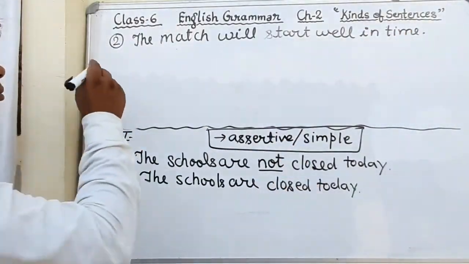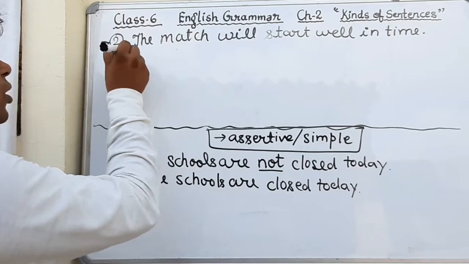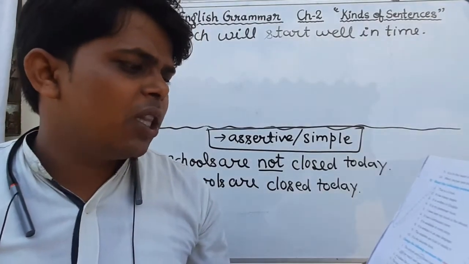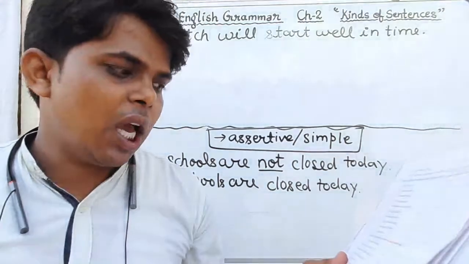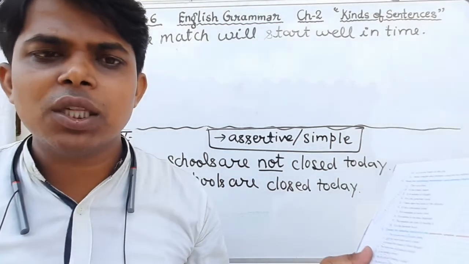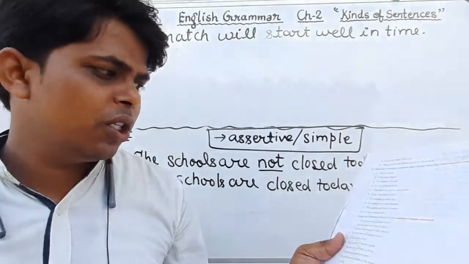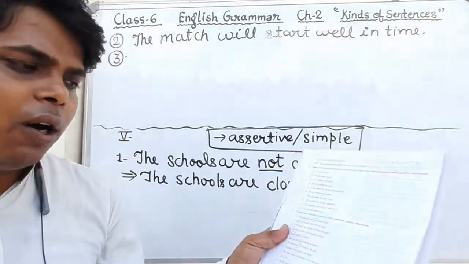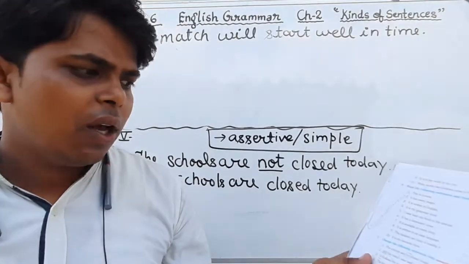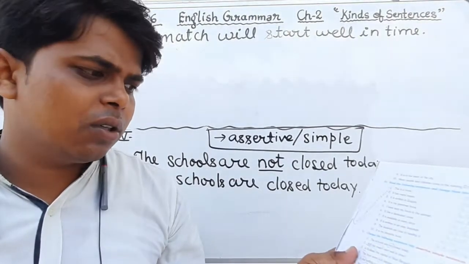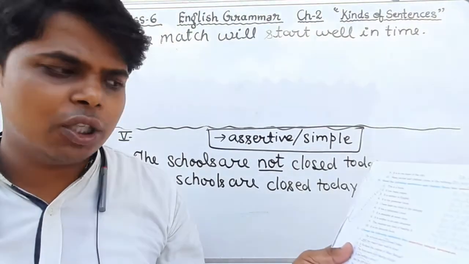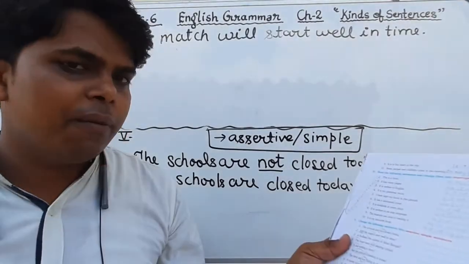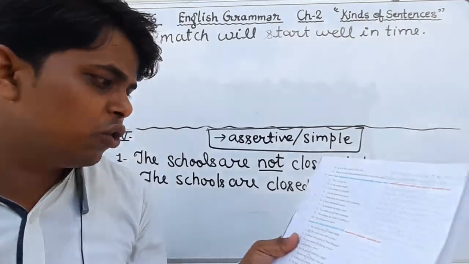Now come to question number 3. Dear student, question number 3 we will see. Is Kolkata the capital of West Bengal? This is also an interrogative sentence because the helping verb is is used in the beginning, and at the end of the sentence a question mark is used. Therefore, it is an interrogative sentence and we have to convert it into an assertive sentence.